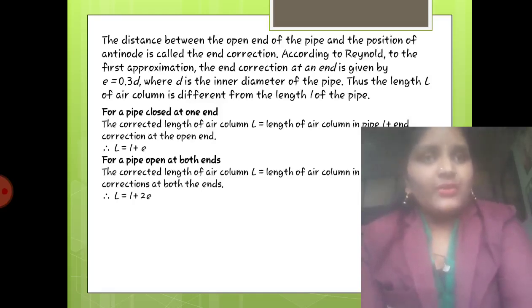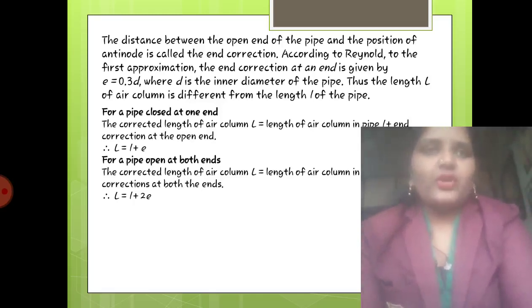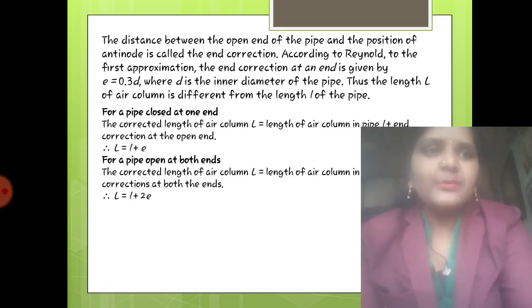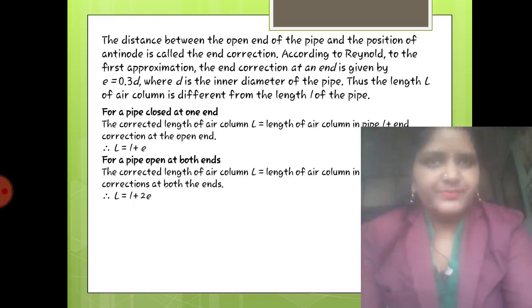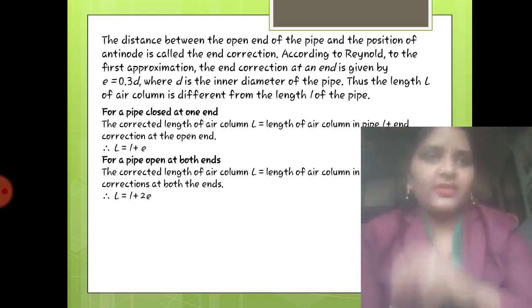Now, Reynolds is the name of the scientist who gave us this idea. According to Reynolds, to the first approximation, the end correction at the end is given by small e equal to 0.3 into d. Now what is d over there? If I am considering a pipe, the diameter of that pipe is d, and it should be multiplied by 0.3, and then you will get a number that is the end correction. So while you are performing such experiments, you have to consider end correction.